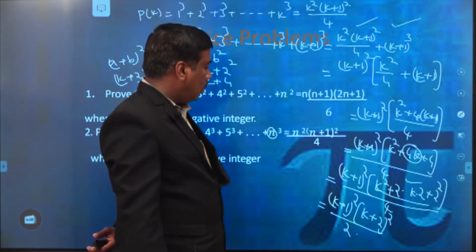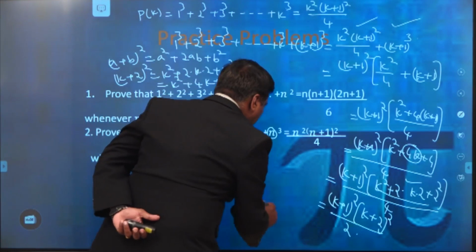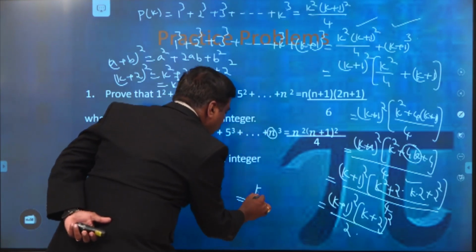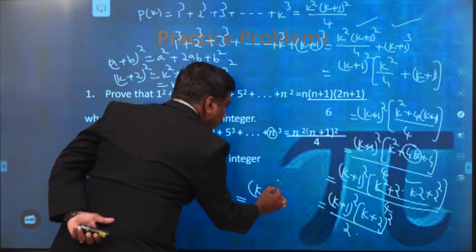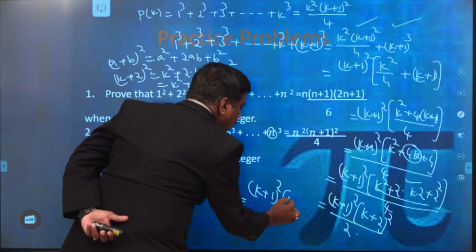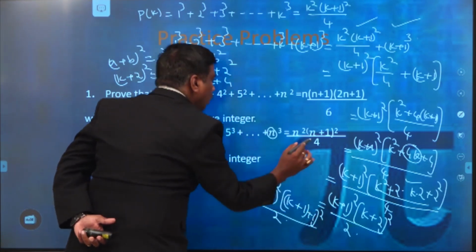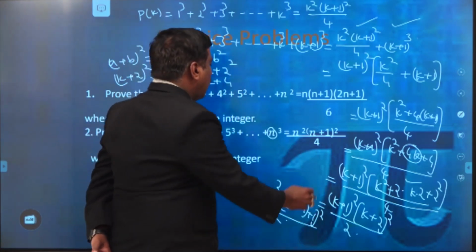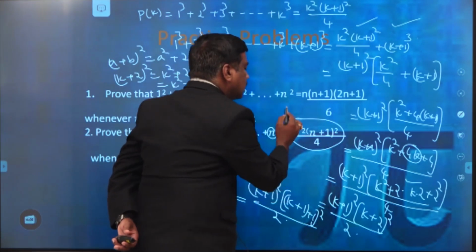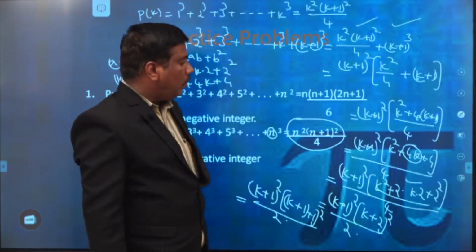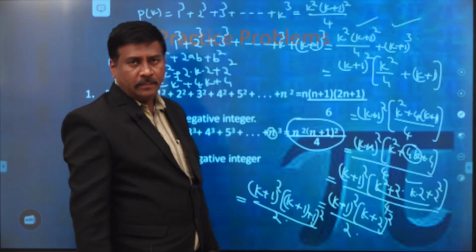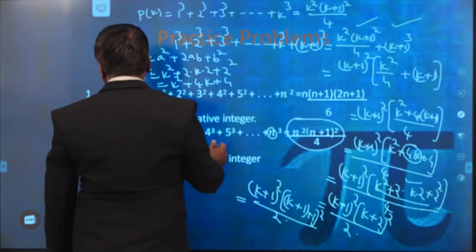Isn't it? Now, for our convenience, this is equal to (k plus 1) whole square into, this k plus 2 I have to write as (k plus 1 plus 1) whole square by 2. Then whatever you have to prove, in place of that we have to take n by k plus 1, just replace that.